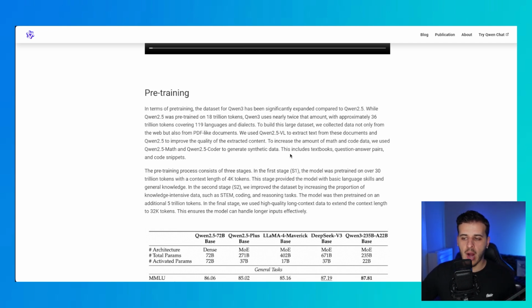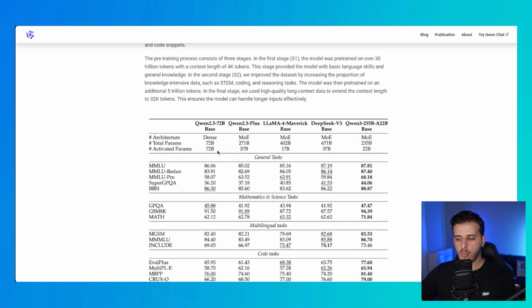And they used their prior LLMs to extract text from these documents, doing OCR, which is taking the PDFs like images and converting them to text. And they improved the quality of their pre-training data this way. They also used synthetic data from QWEN 2.5 Math and QWEN 2.5 Code. Now imagine these new models that are so much cheaper to use and so much better, how much data they can generate for a lot cheaper price. We are literally going to have a huge amount of pre-training data from these companies. So the models are going to get better just from data alone.